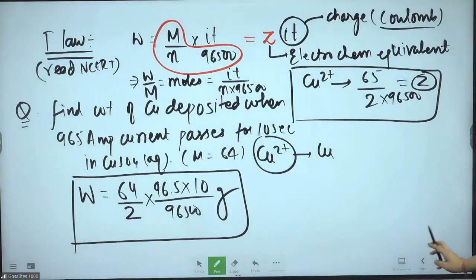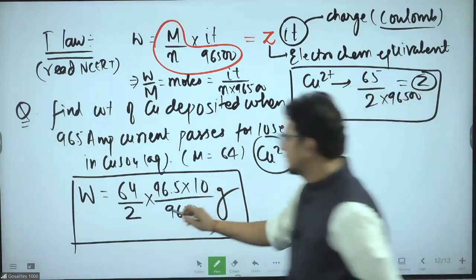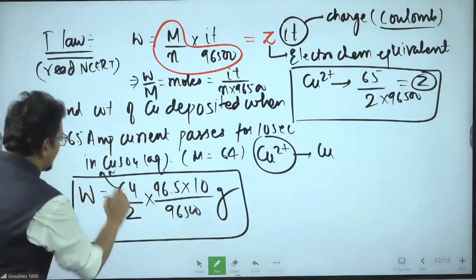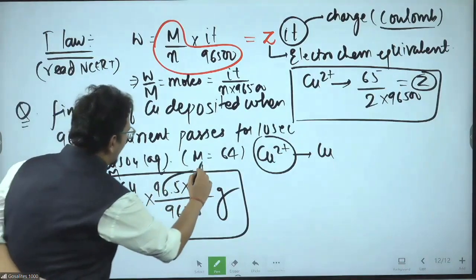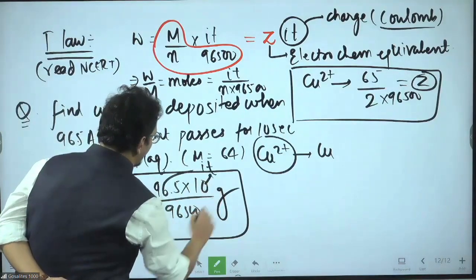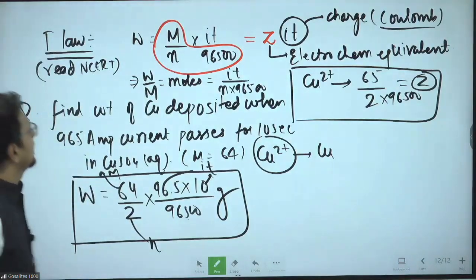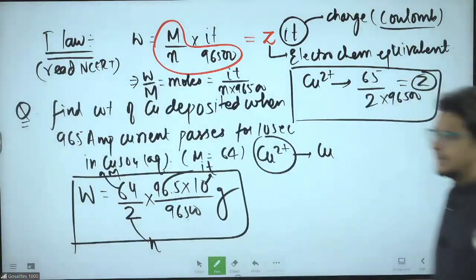Easy one. Direct values you have to put. I, T, check what I have put: M by n into I into T upon 96500. Direct formula I have put, I will get the answer easily.